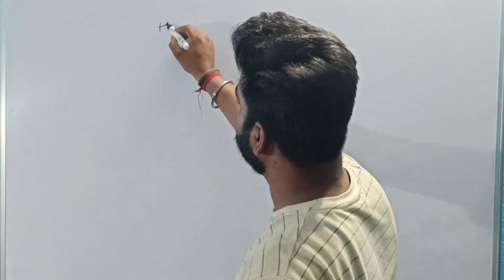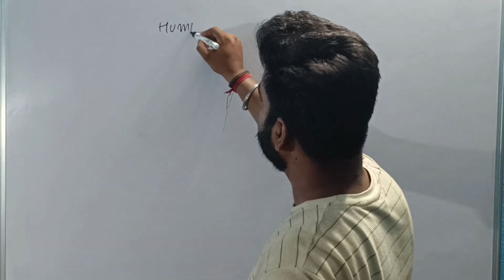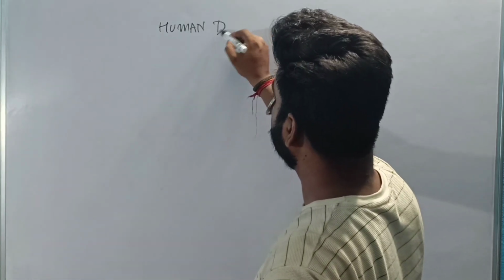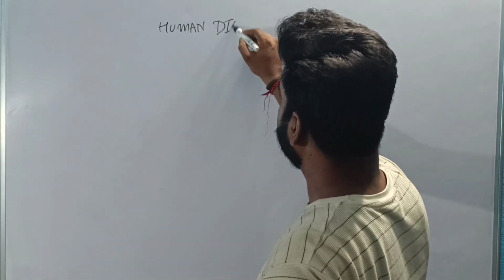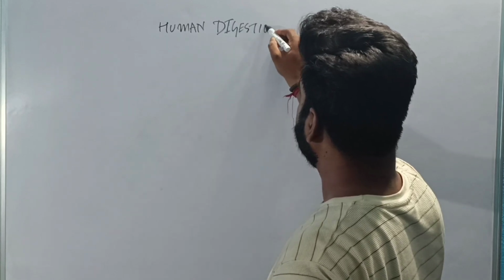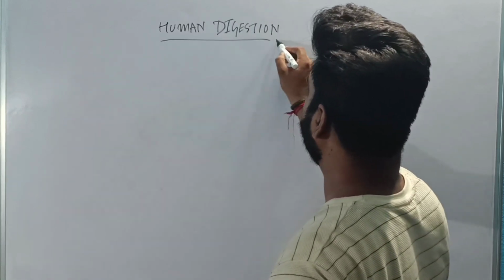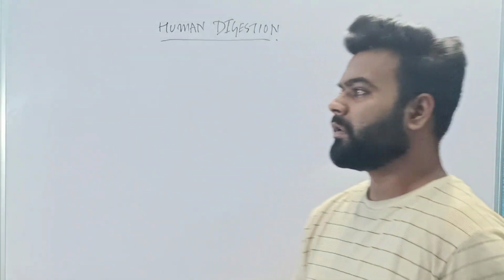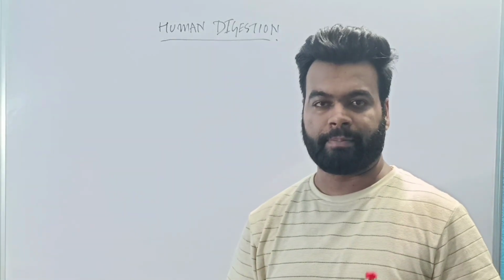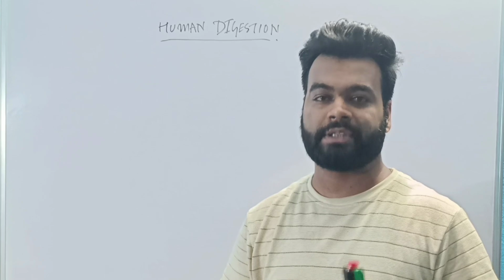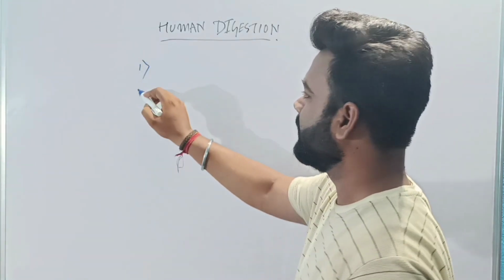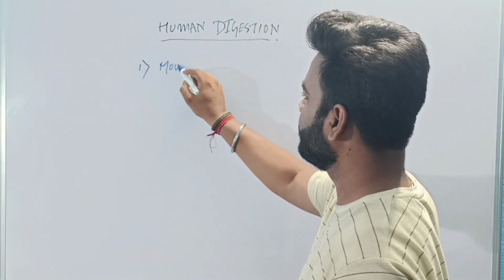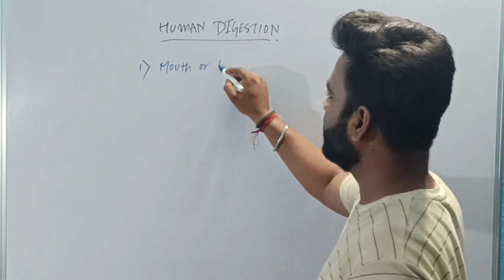So let's start. Today we are going to discuss human digestion. The first part from where human digestion starts is number one, the mouth or buccal cavity.